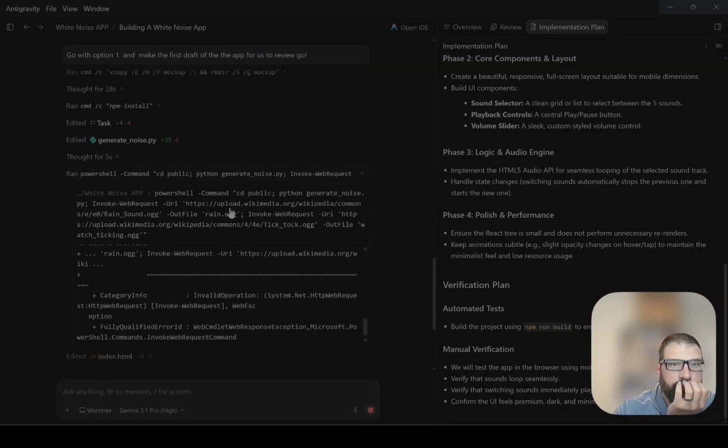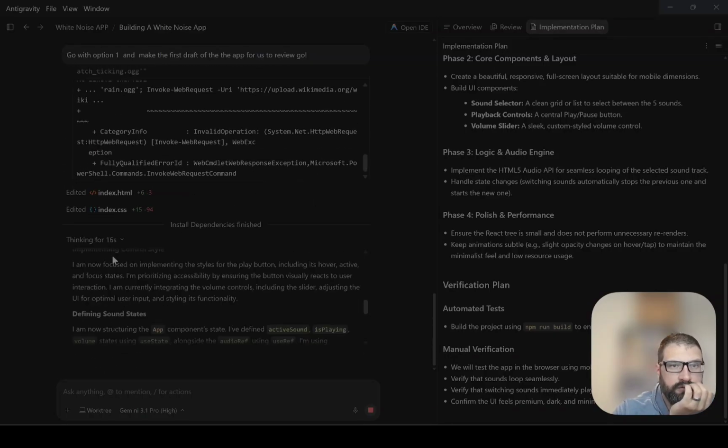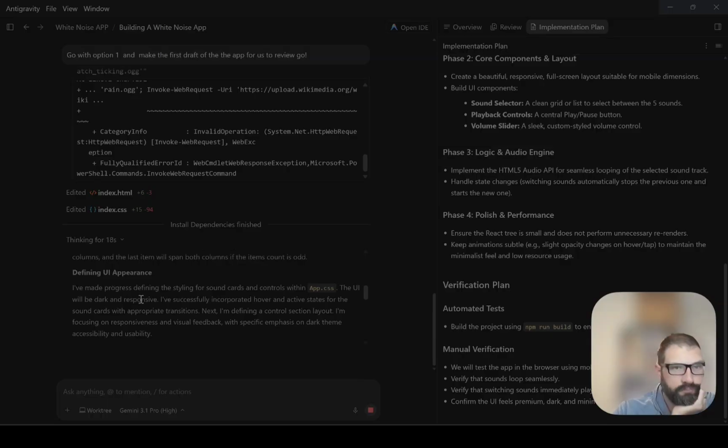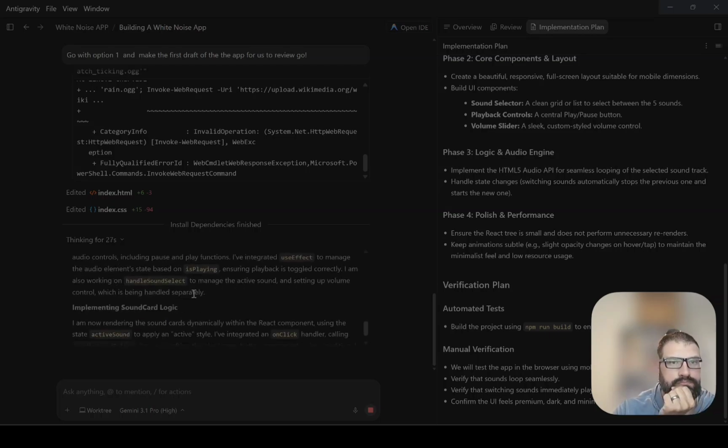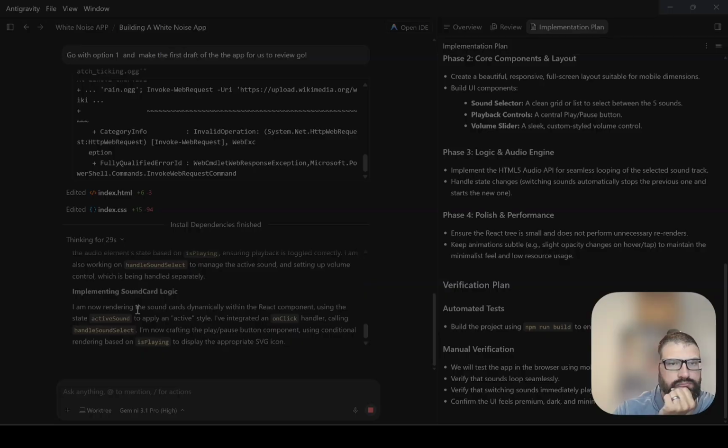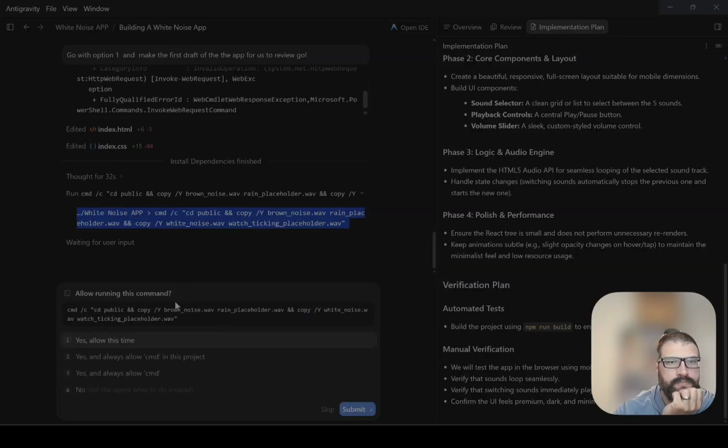Over here, it's telling us that it's building those things. It's now defining the UI interface, sound states, structuring the app. Yes, allow.